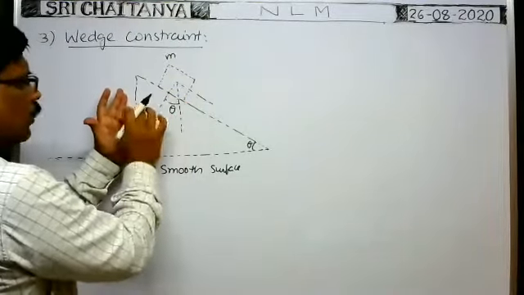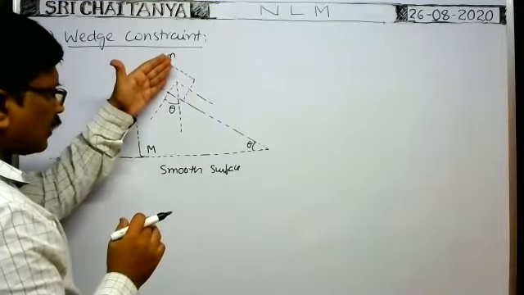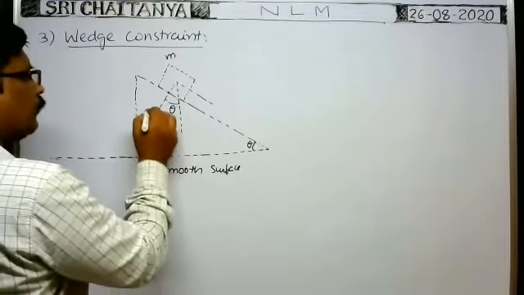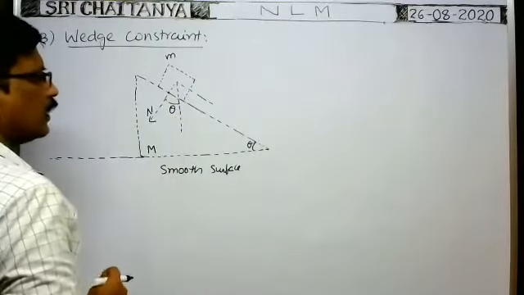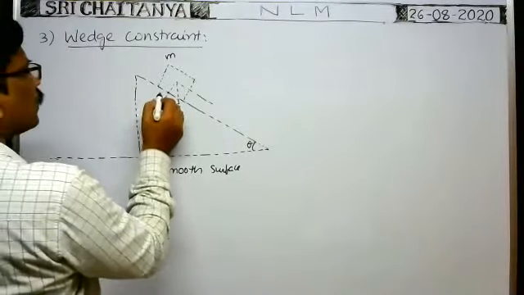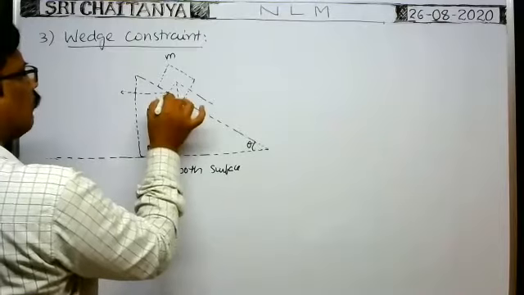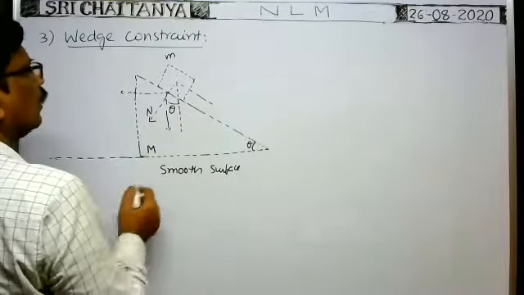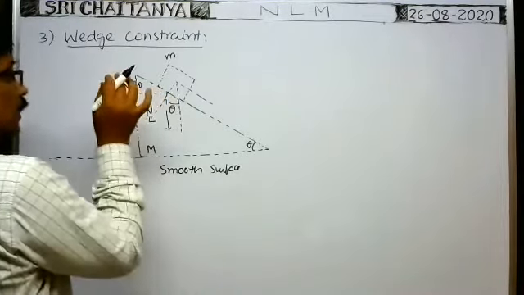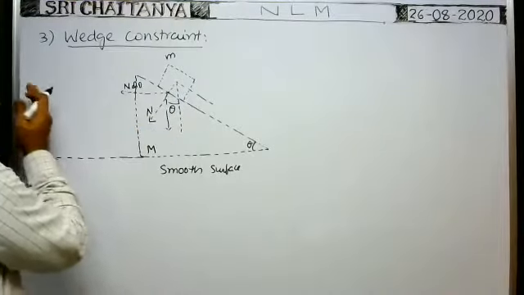But this block is also in motion. That's why it cannot exert the normal force equivalent to weight component mg cos theta. Suppose in this direction, normal force is say N. You resolve this normal force into components. One component in this direction, one in this direction. If the angle is theta, this component is N sin theta. Because of this N sin theta component acting on the wedge, the wedge will move towards left.